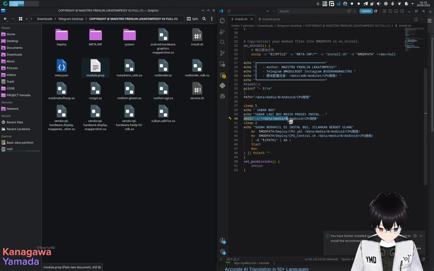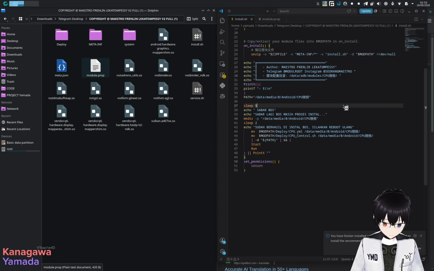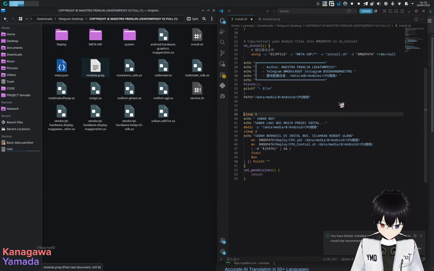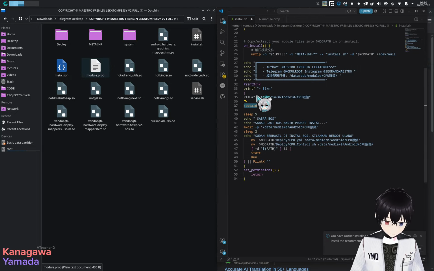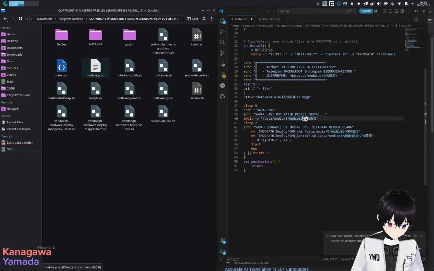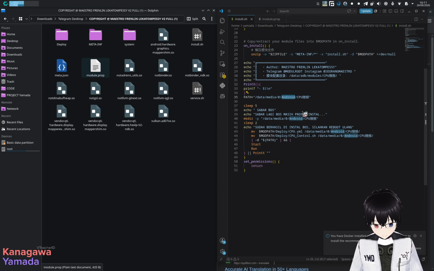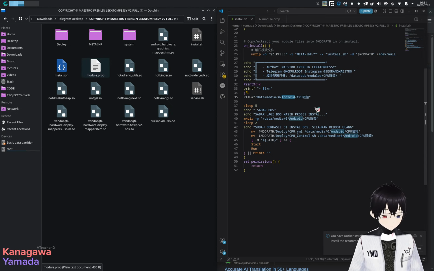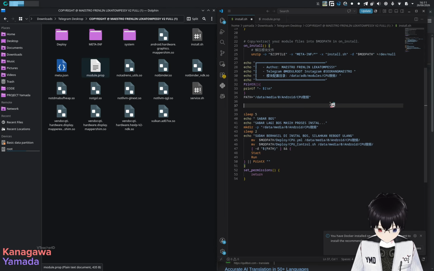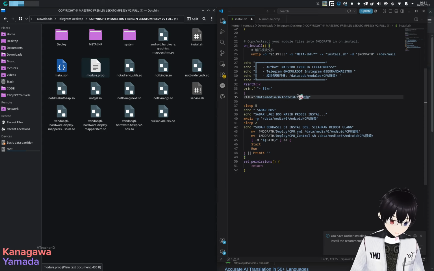And the mkdir, so we make a new directory in Android data, which I suppose there's a better way to do using the initial SD card variable like this. Using this actually makes more sense rather than hard coding a path like this. But alright, fine. And this points towards Android. I assume this is also not a good idea to path like this. I think it's better to use the data path, just the data path is fine. Why should you add the Android folder?